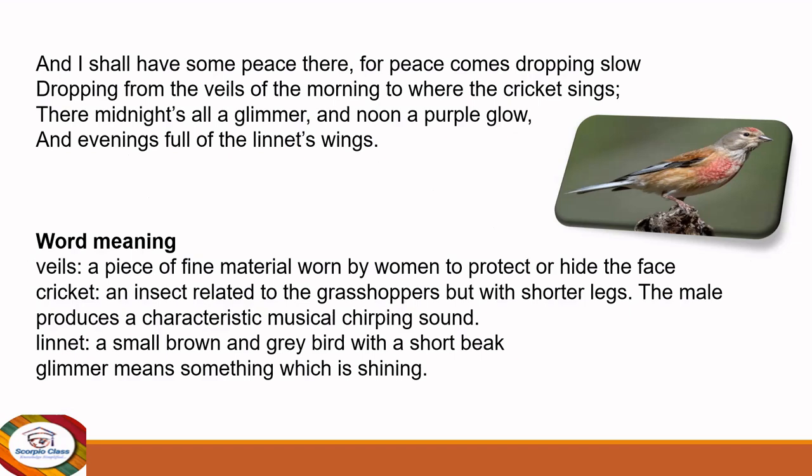Veils: it is a piece of fine material worn by women to protect or hide the face. Cricket here is an insect related to the grasshoppers, but with shorter legs. Linnet is a small brown-gray bird with a short beak, which you can see in the picture as well. Glimmer means something which is shining. Okay, I hope you would have understood a few things by reading these lines, that he shall have that peace here in this land of Innisfree. Let's see the detailed explanation of this stanza.